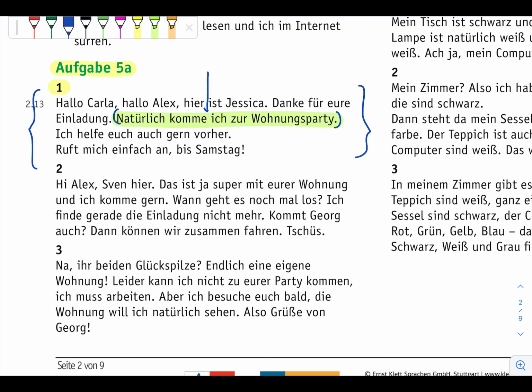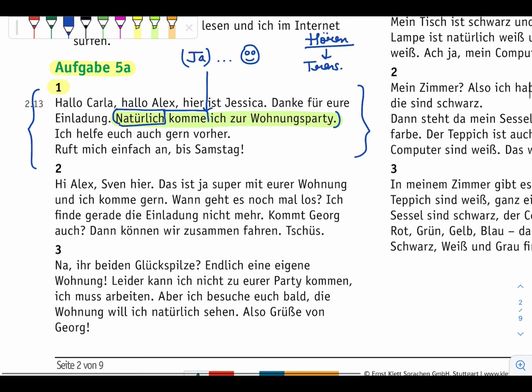It doesn't matter if you understand each and everything, but at least you need to understand this part. If you understand that, then you will mark the answer yes. That's why it is always good when you do Hören. Once you have done the Hören and you look at the transcript, you are not only looking at the words, you are also looking at the pronunciation, how they are actually pronounced in the German language.